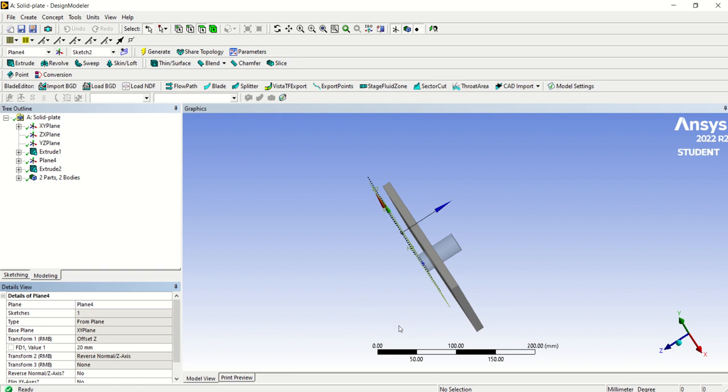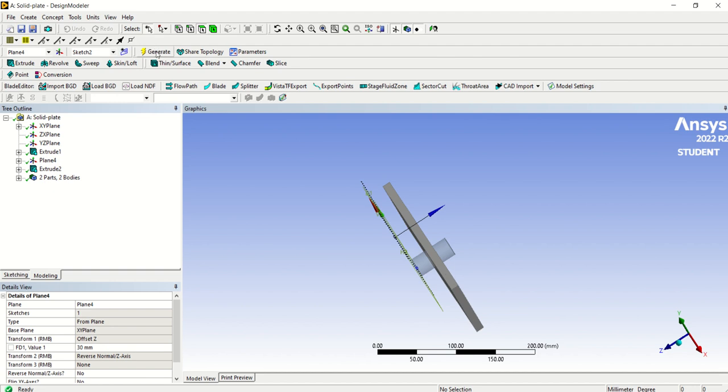So actually this is not in the middle. To make it in the middle, maybe it is 30. I want to make the pin in the middle. Okay, generate. So you get it in the middle here.